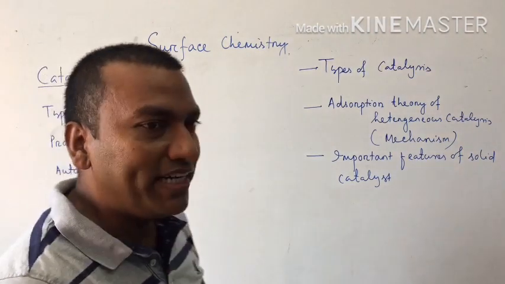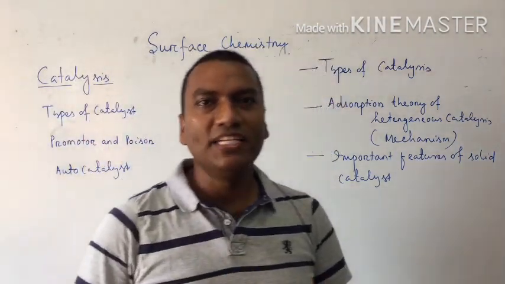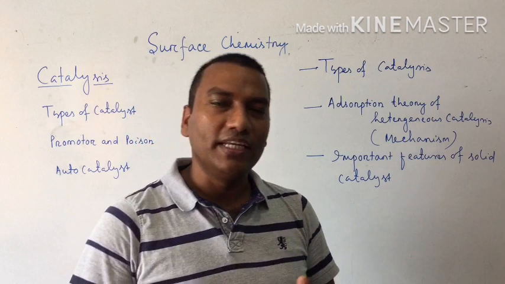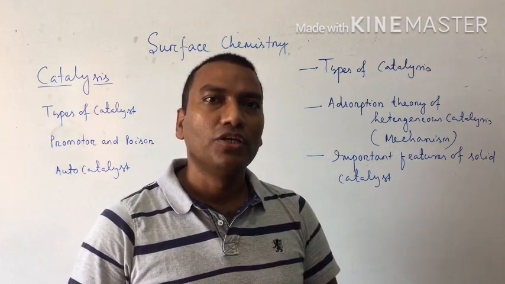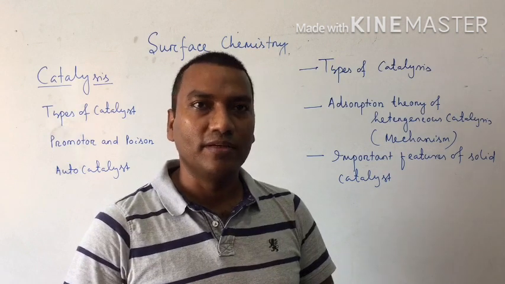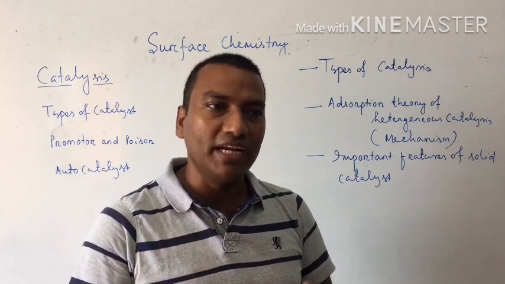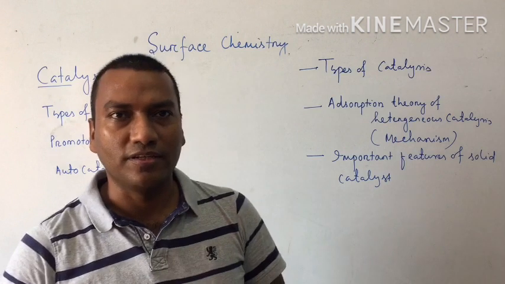You know what is a catalyst? A catalyst is a chemical substance. In chemical kinetics we have read that a catalyst is a chemical substance which alters the rate of a reaction. It may increase or it may decrease the rate of reaction.